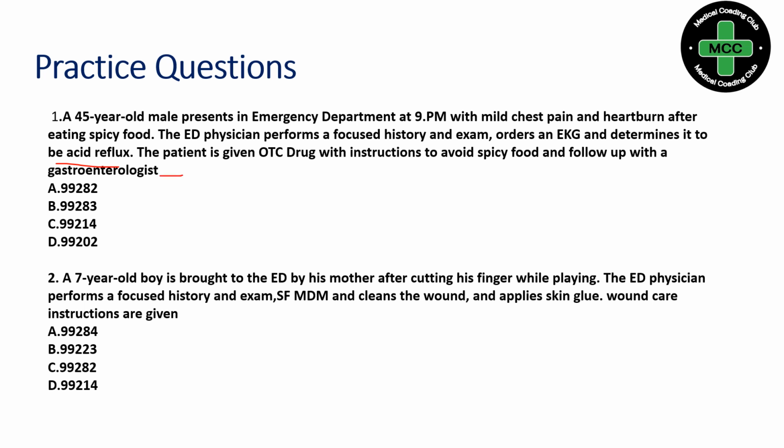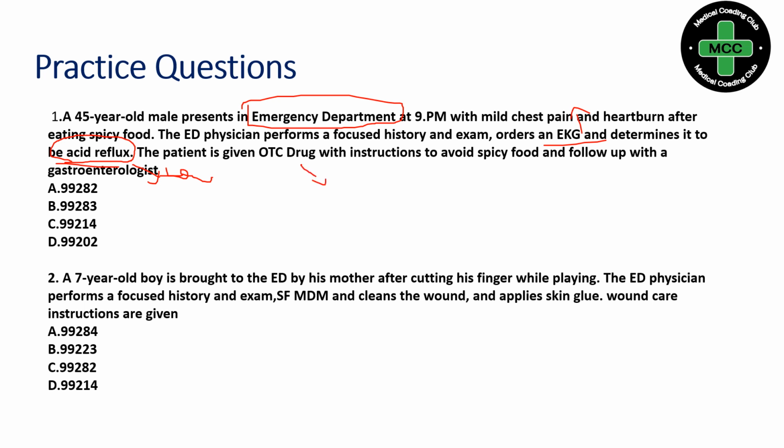So here the patient is seen in the emergency department. And what are the symptoms? Mild chest pain and heartburn. So the diagnosis is acid reflux. So it is an acute uncomplicated illness. And if it comes to data, an EKG is ordered. So a single point, we are getting minimal data and low problem, and the patient is given an OTC drug with instruction to avoid spicy food.